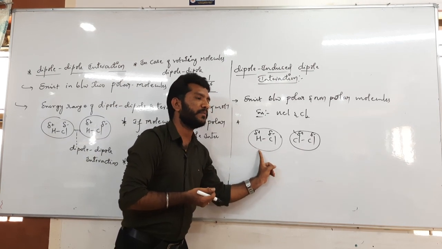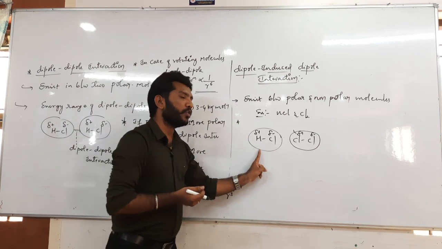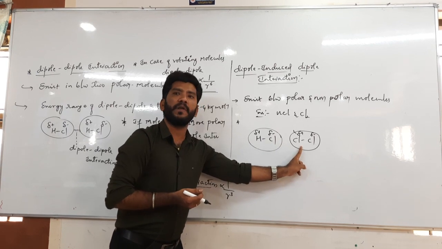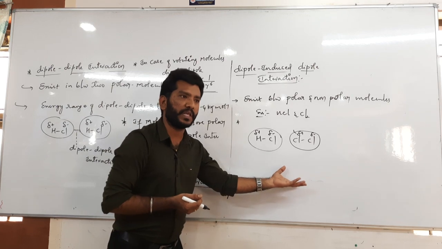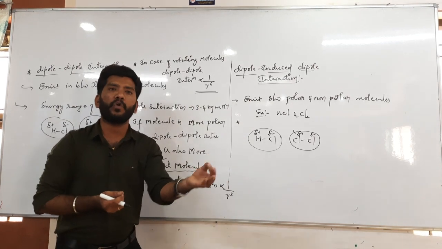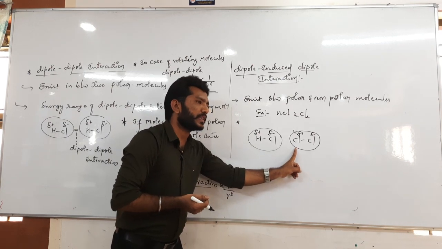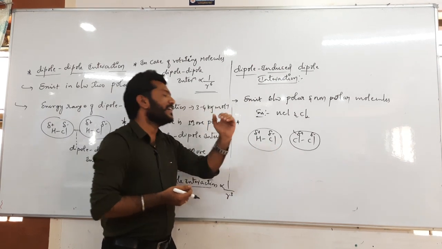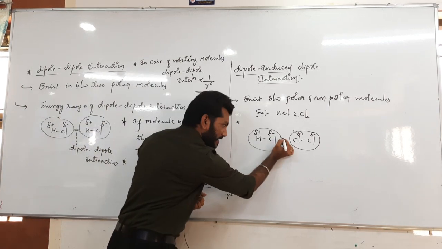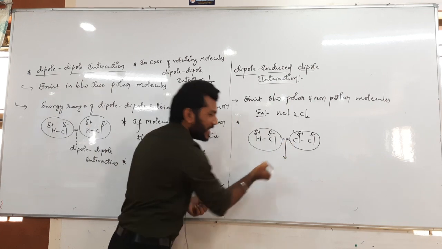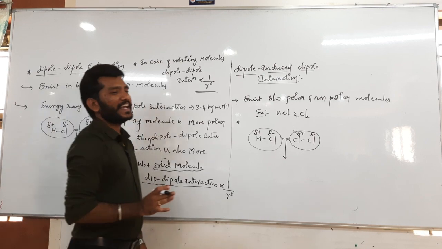But here, the HCl molecule already has permanent dipoles. Okay, because here the electronegativity difference in the chlorine molecule is of course 0, so that is an example of a pure covalent species. So in this particular case, with HCl as well as chlorine molecules, a force of interaction exists, that force of interaction we call here